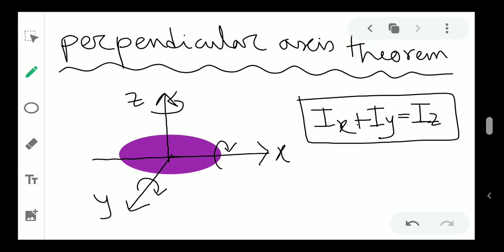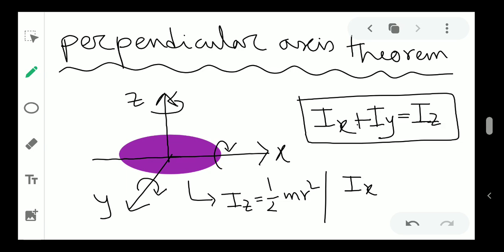Now how is this possible? In case of a disk we know that Iz is half mr square. We can also see from this picture that for a coin, so a coin is a disk, if you rotate around the x-axis or around the y-axis, it's the same thing, right? That means you are flipping the coin.